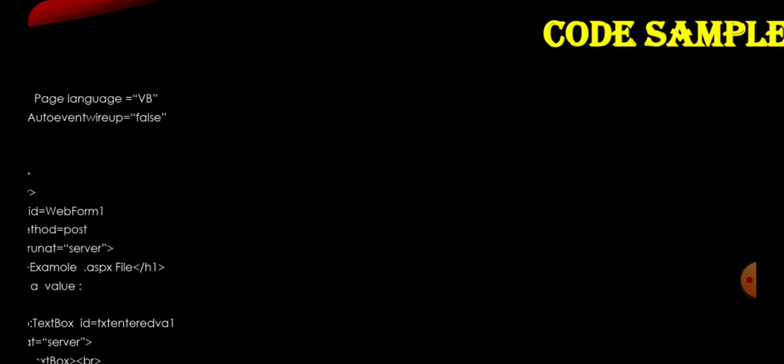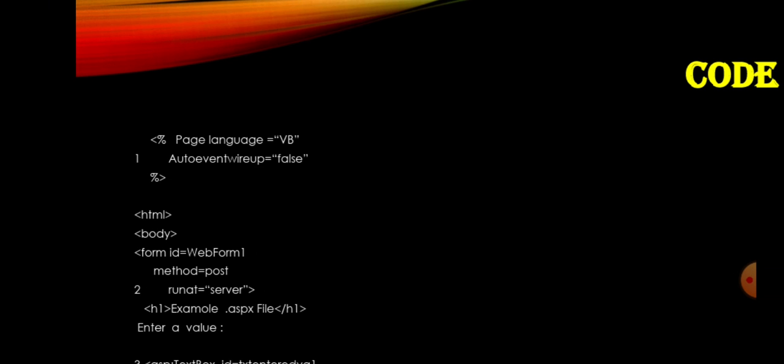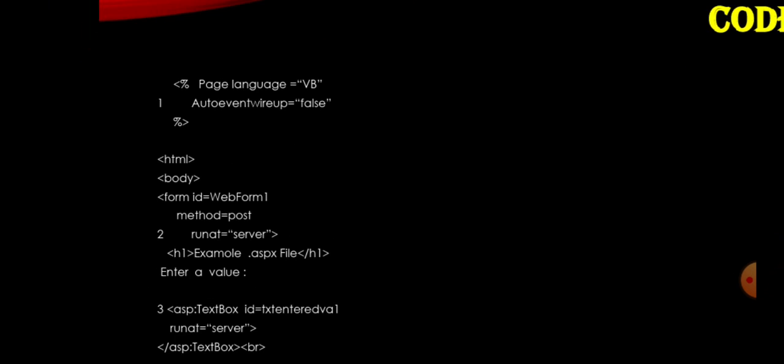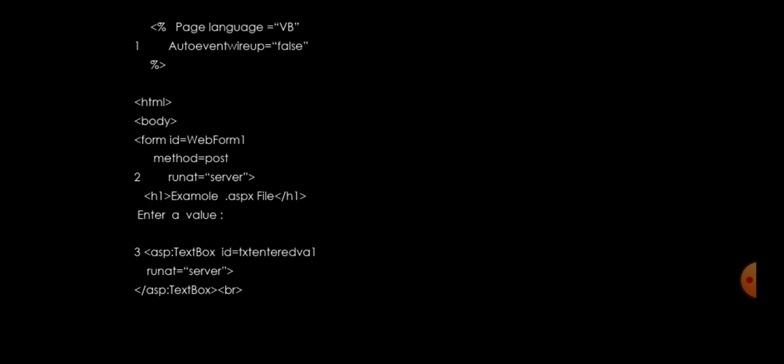Here is the sample code. This is the code inside the .aspx file. First is the page language equal to VB. Why are we using VB? In this subject, we are going to use the language Visual Basic along with ASP.NET. Okay. Next, there is an HTML file. That means first the page directive, the ASP.NET page directive, that is number 1 here.